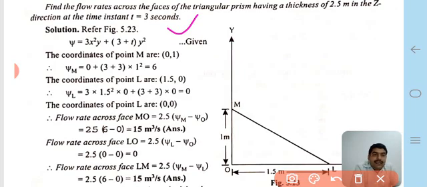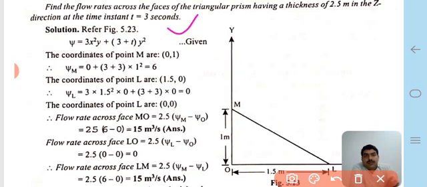In that diagram we see a triangle, that is OLM, and the sides of this triangle are 1 meter and 1.5 meter, and the diagram is rearranged like that: the x-axis side of the triangle is 1.5 meter and the y-axis side of the triangle is 1 meter.